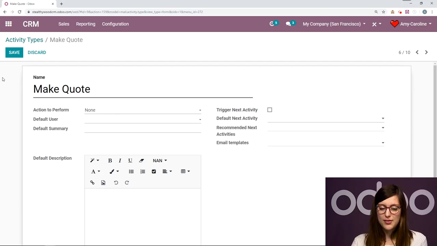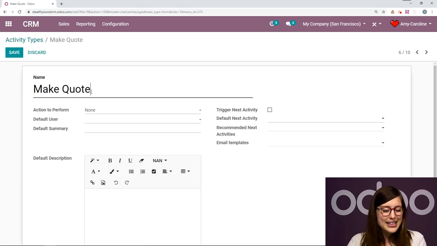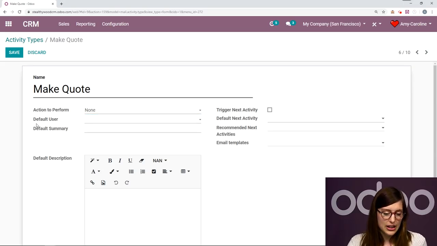So when we do that, we have some options. And of course, we can always create some activities as well. And it's quite simple. You just have to click on the Create button. But let's edit this one that we have here. So first of all, we have the name, Make Quote. It's pretty self-explanatory. We can even add an action to perform, such as upload document, meeting, but I'm going to leave it as none.